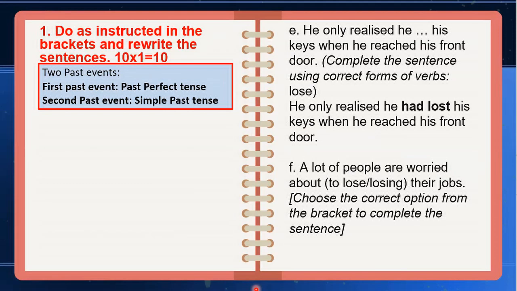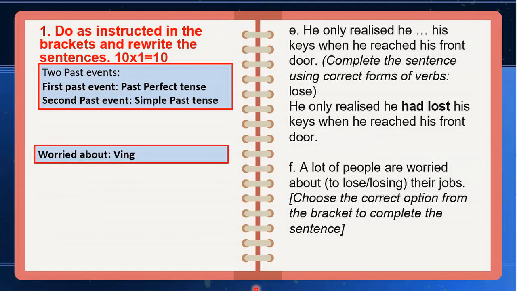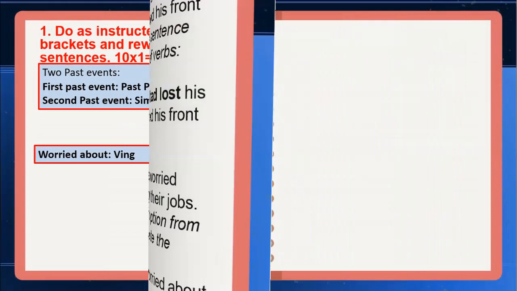Number F, a lot of people are worried about to lose or losing their jobs. Choose the correct option from the bracket to complete the sentence. And worried about takes after it a verb with ing, a progressive verb form. So a lot of people are worried about losing their jobs.